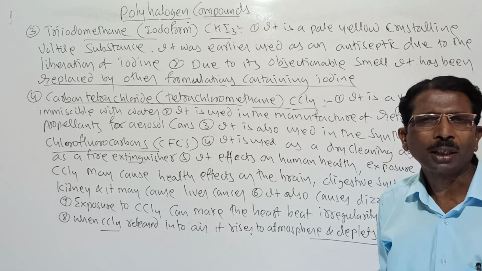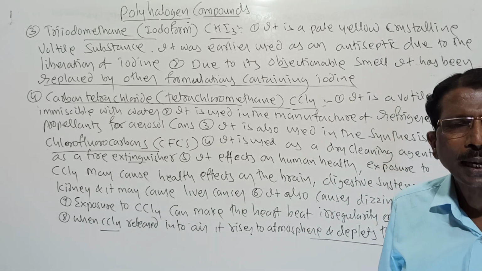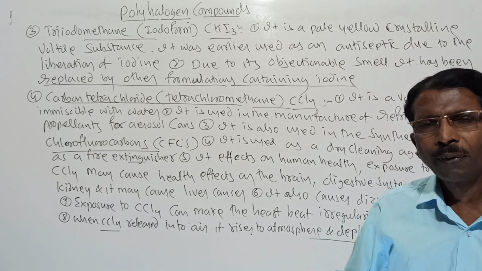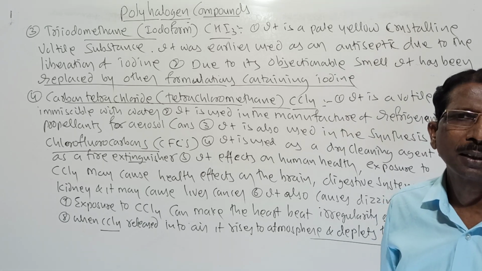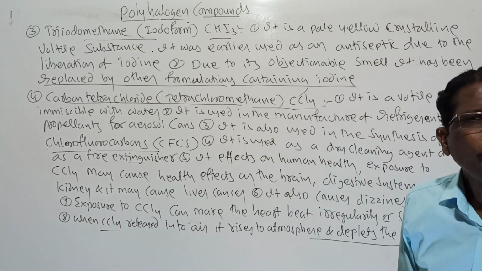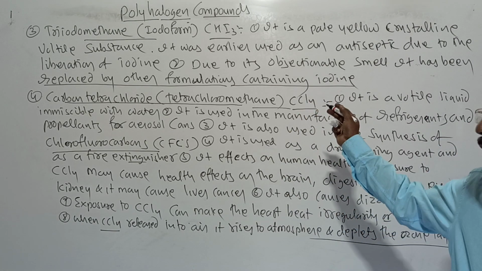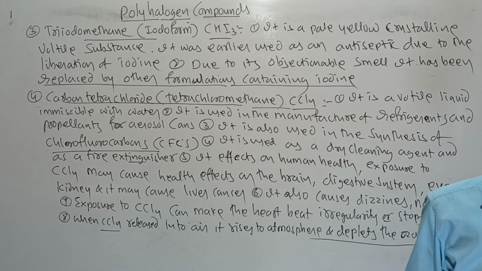Its antiseptic action is mainly due to the liberation of free iodine. It liberates free iodine, and it is one of the best antiseptics. Still today, in old cities, this iodoform is used as an antiseptic.